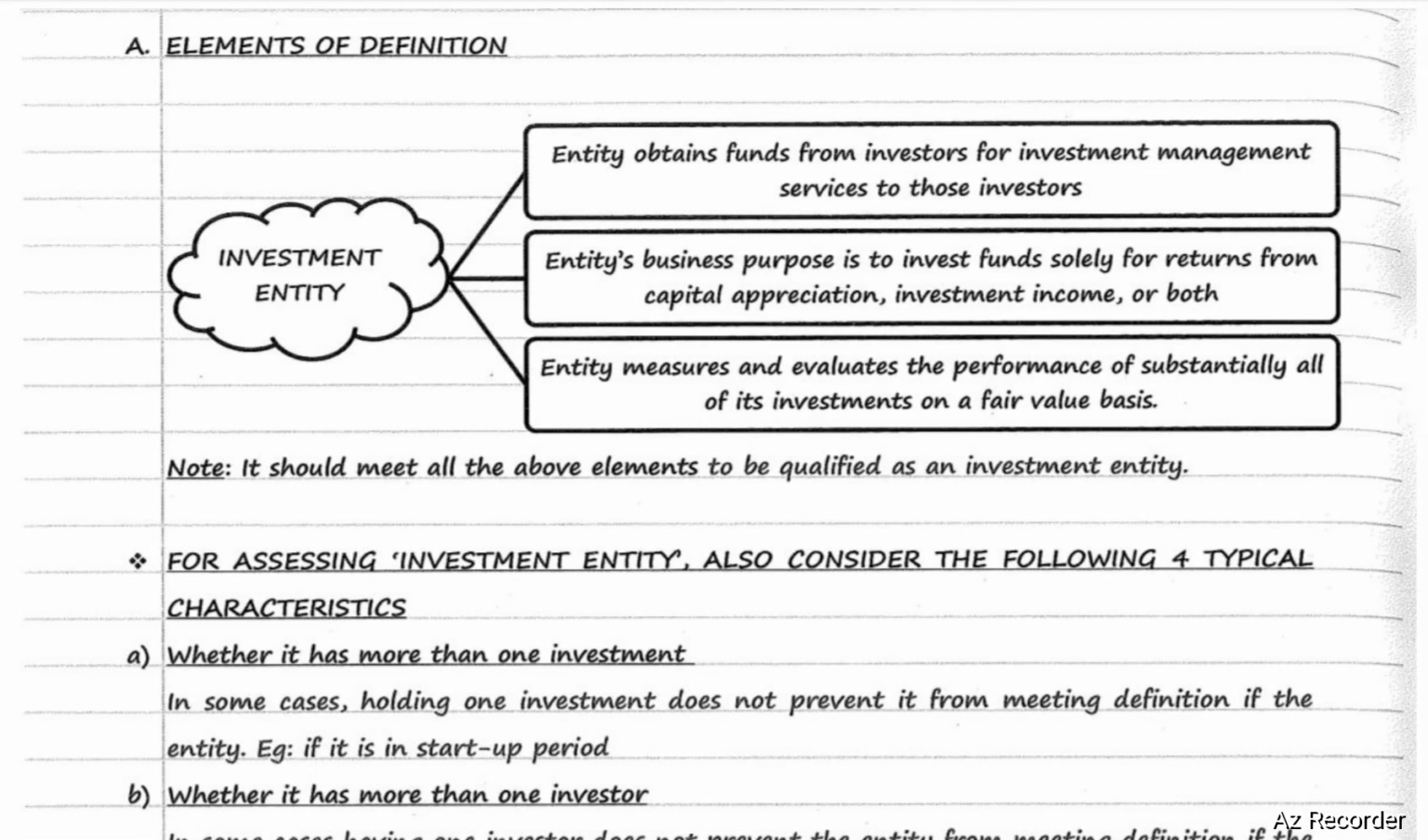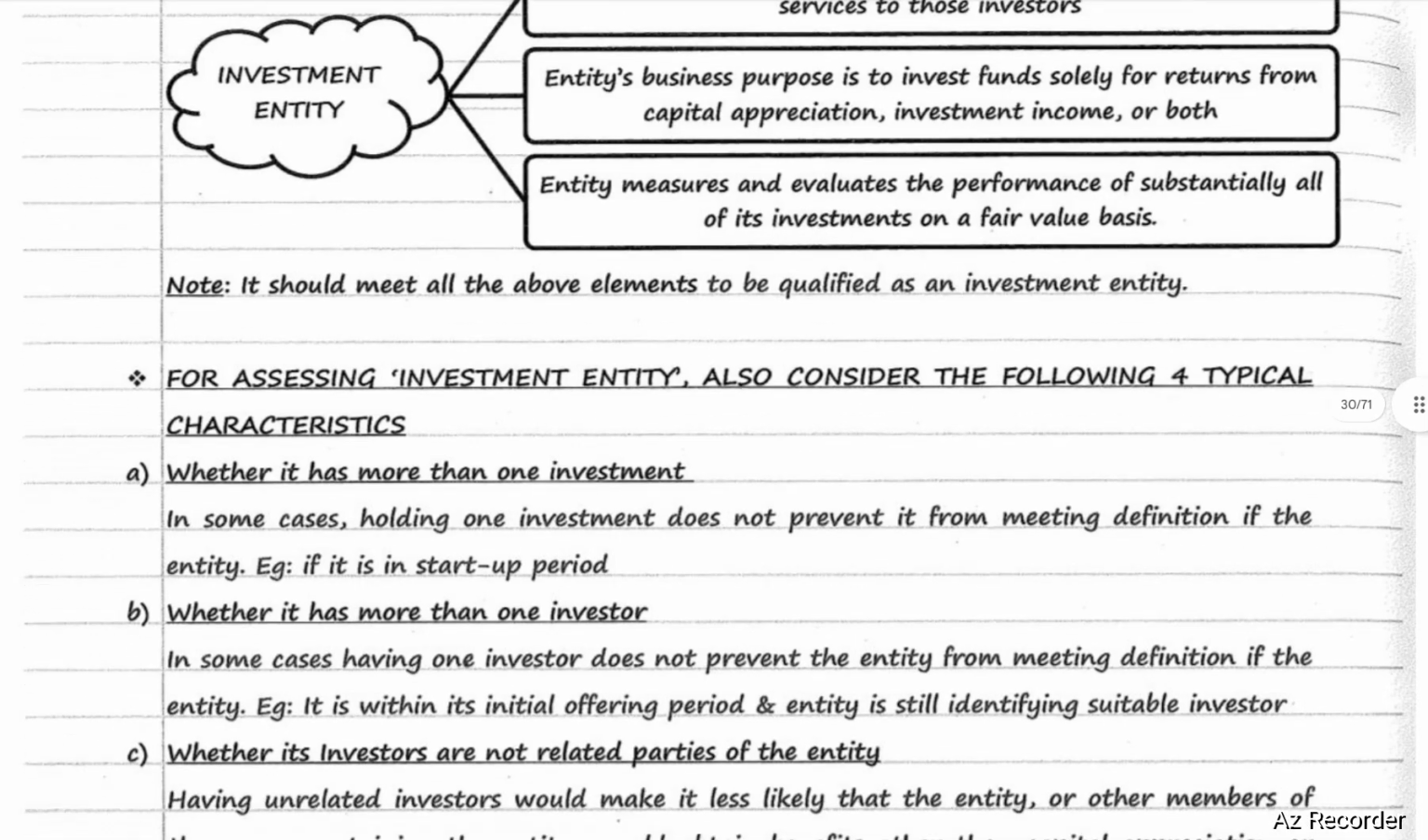An investment entity is an entity that obtains funds from investors for investment management services to those investors. The entity's business purpose is to invest funds solely for returns from capital appreciation, investment income, or both. The entity measures and evaluates the performance of substantially all of its investments on a fair value basis. It should meet all the above elements to be qualified as an investment entity.